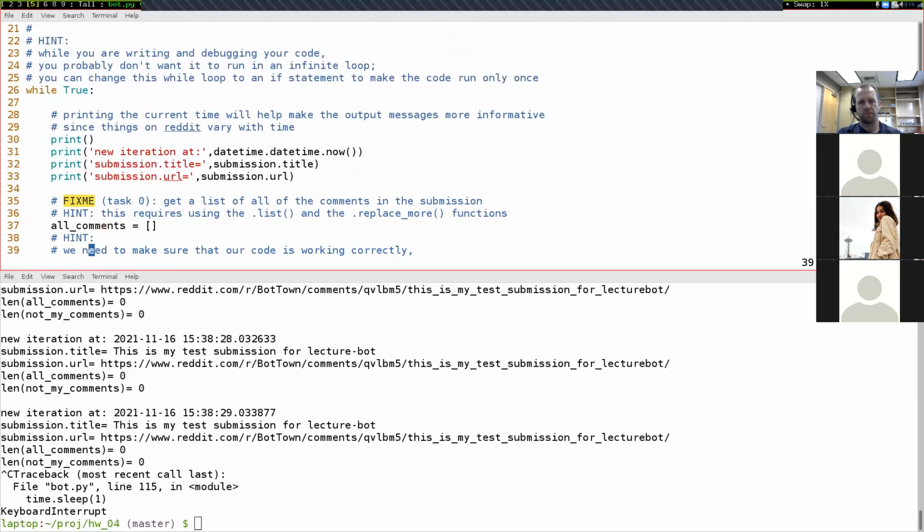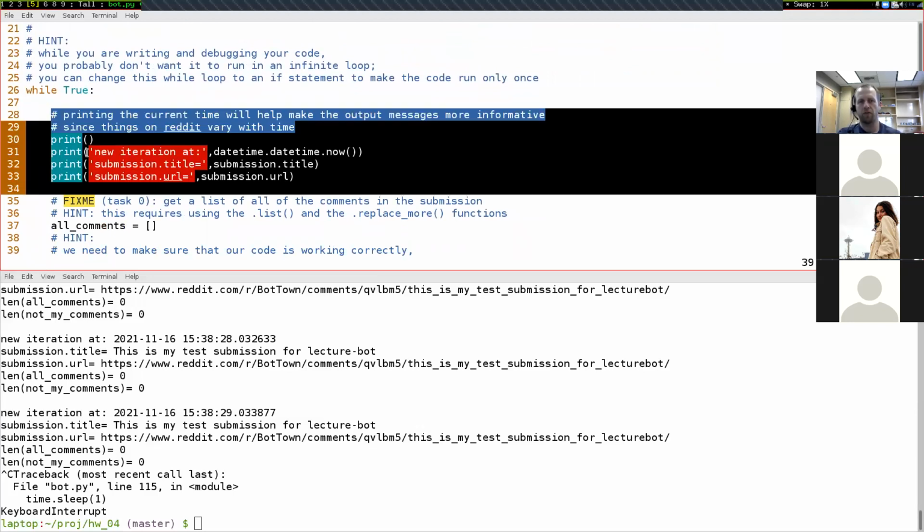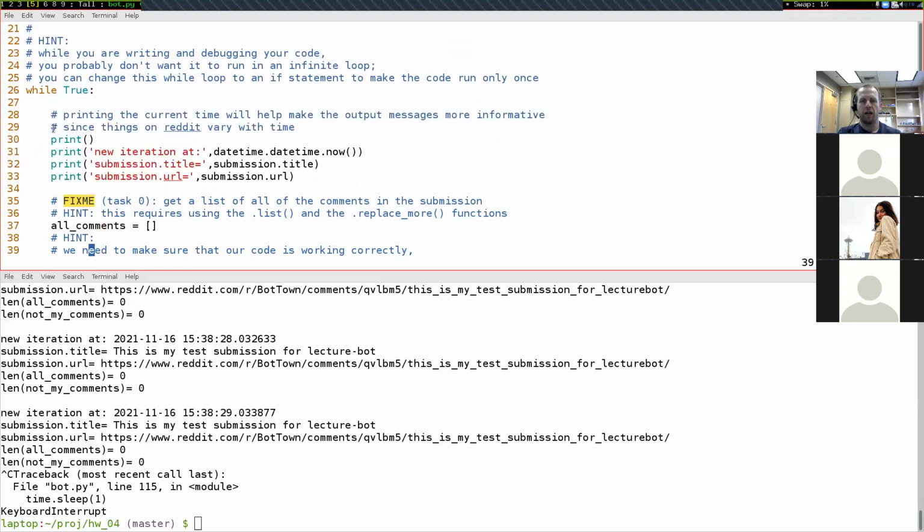Then up here we have this little paragraph of print statements. And because this program is going to be running forever, one of the things that's going to be really helpful for us while we're debugging is to know just when each iteration of this while loop actually happened. And so that's what this line right here is doing.